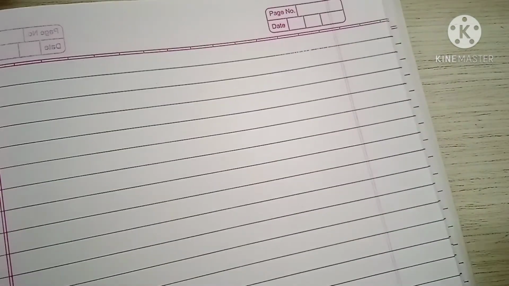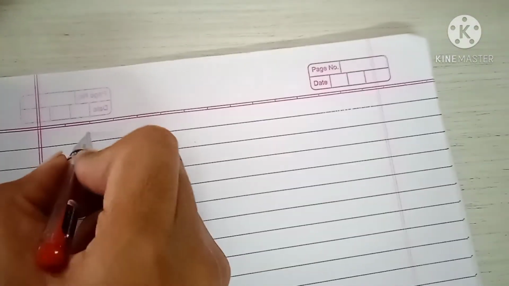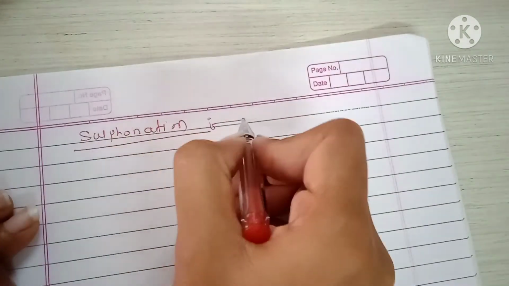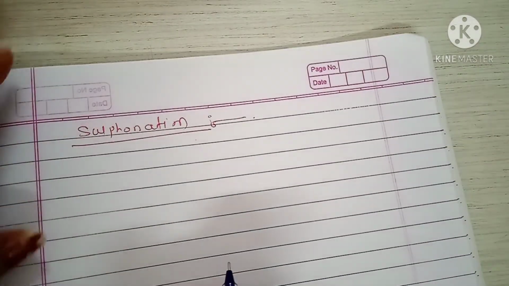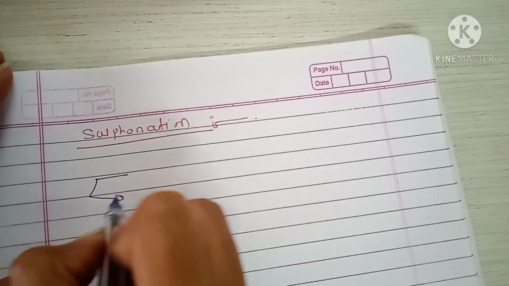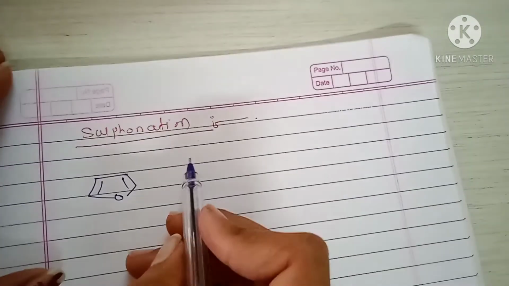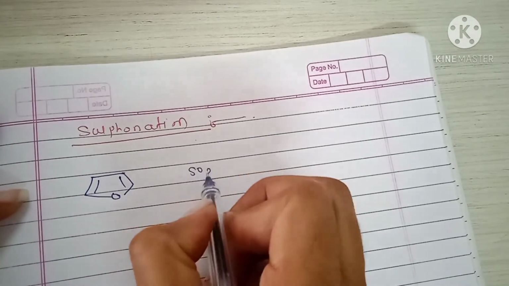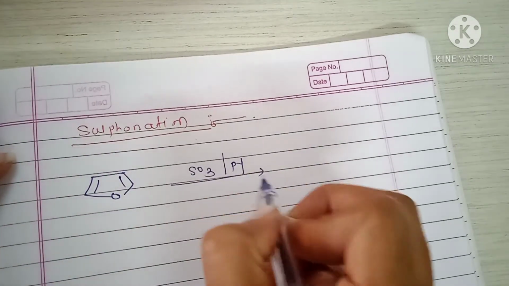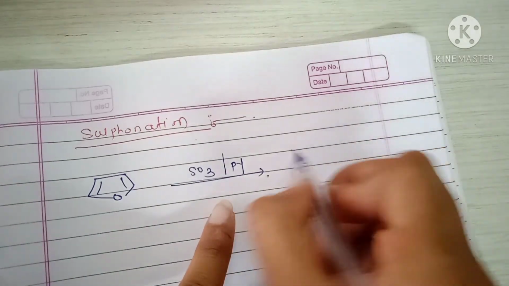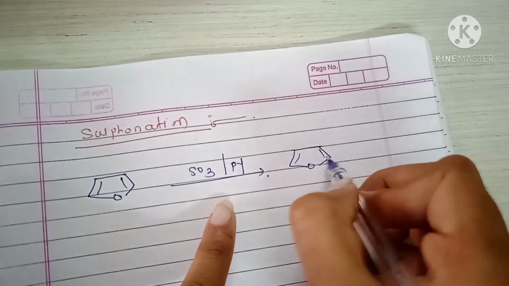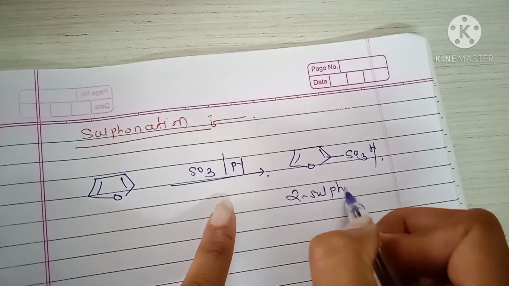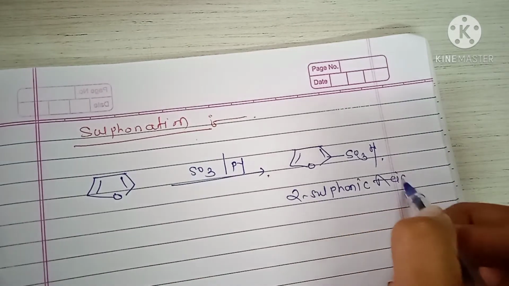Next reaction is sulfonation. The reaction is furan reacts with SO3 pyridine and the formation of 2-sulfonic acid. 2-sulfonic acid. Okay.